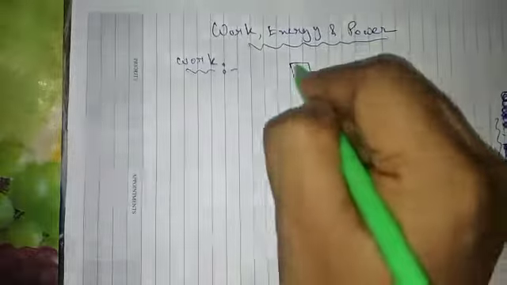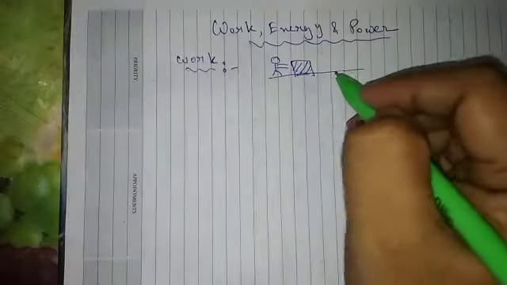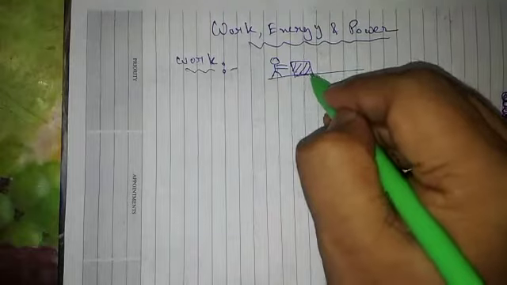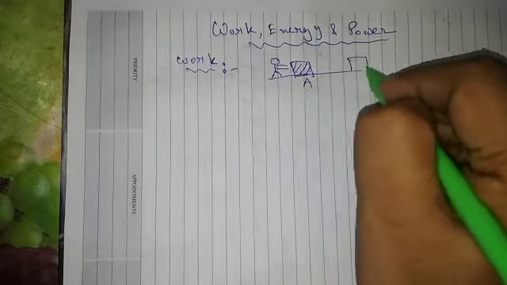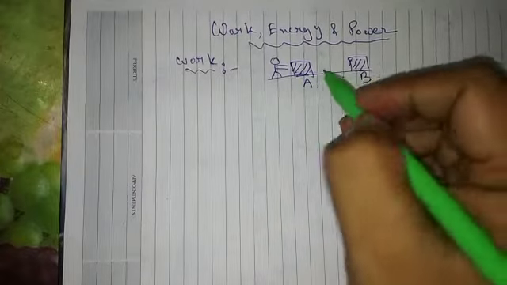There is a box and this box is being pushed by a person. So due to this push, the box will move from point A to point B. So what is the reason of this movement?